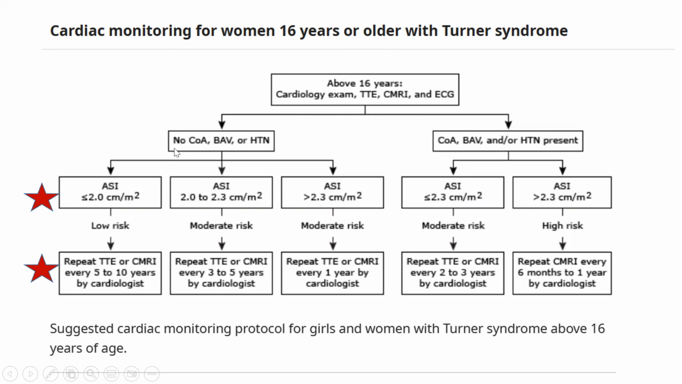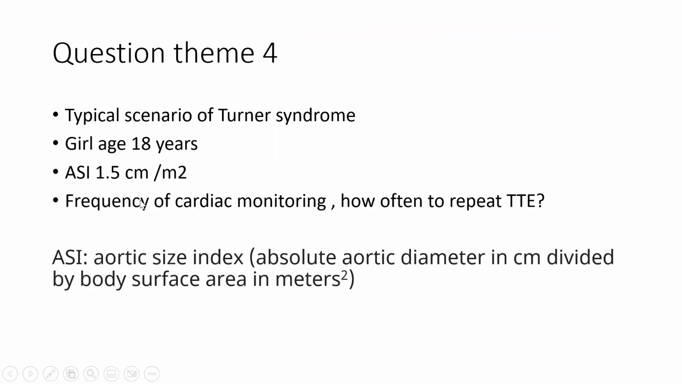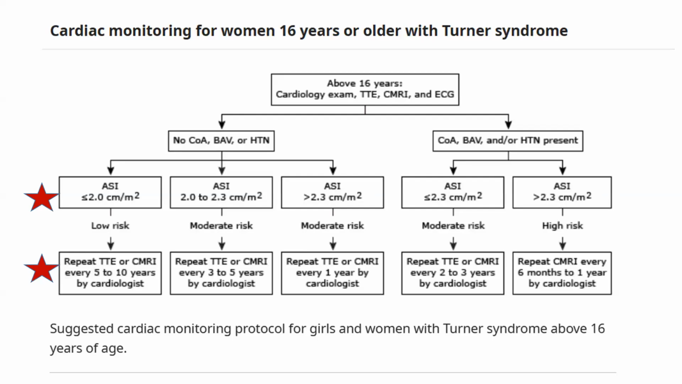So in the scenario of our patient, she did not have coarctation of aorta, she did not have a bicuspid aortic valve, she did not have hypertension. In this scenario, if the ASI is less than or equal to 2 centimeter per meter square, in our patient it was 1.5 centimeter per meter square, then that is considered as low risk. And in this, the duration of repeating the TTE or the cardiac MRI is every 5 to 10 years by the cardiologist. So this was the answer, and this is the low risk category.